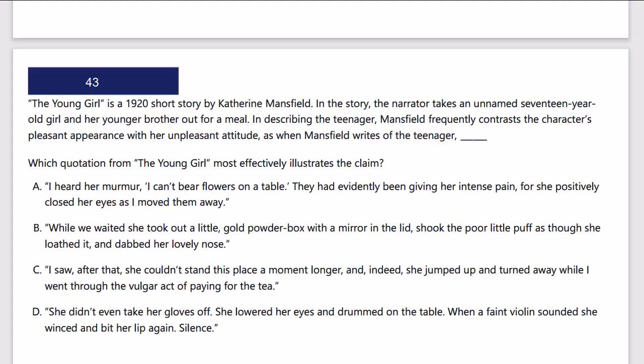The second type of prompt you're going to run into on command of evidence is which quote most effectively illustrates the claim. So you're going to choose which of the quotes among the answer choices, as you see below, illustrates a claim. Now, it's not going to clearly say what the claim is, like the support or weaken questions indicate this is the claim, this is the hypothesis in the text. It's just going to be a shorter string of text, maybe only one or two lines typically, and that's going to denote the claim in it. So in this case, let's go ahead and see what happens.